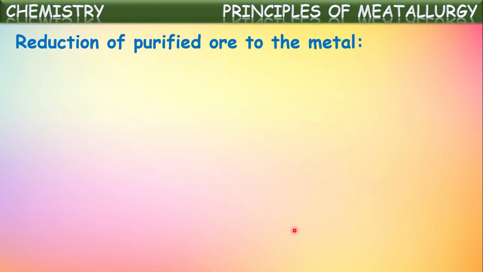Now the reduction of purified ore to the metal. In the first stage, the ore collected from the earth crust will be purified or concentrated, which is also called dressed. In this process, they remove all the impurities or gangue from the ore. Now let us see how the production of metal from this ore is done.